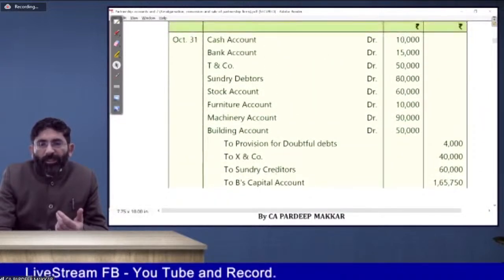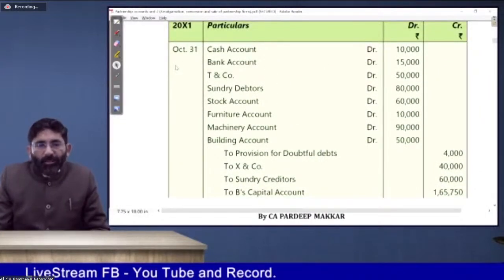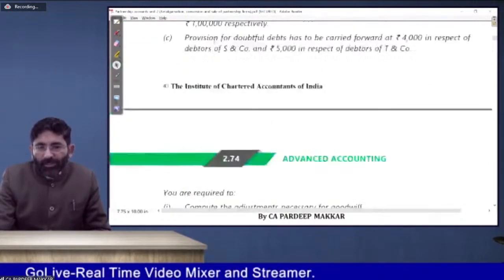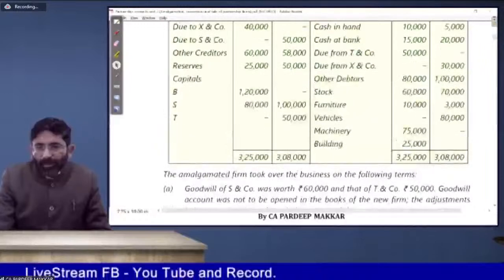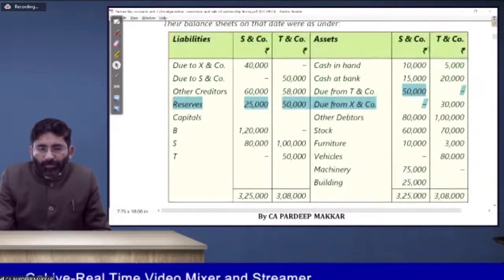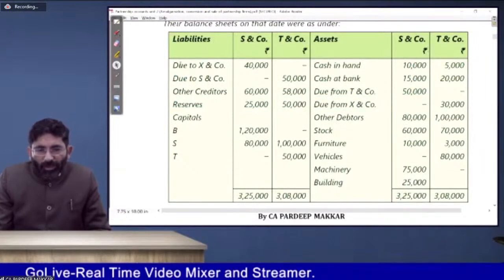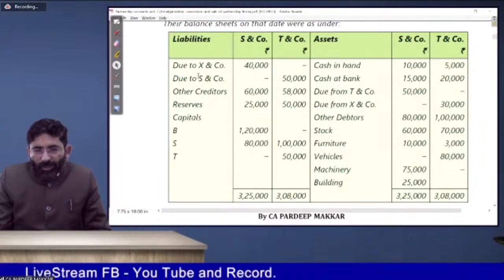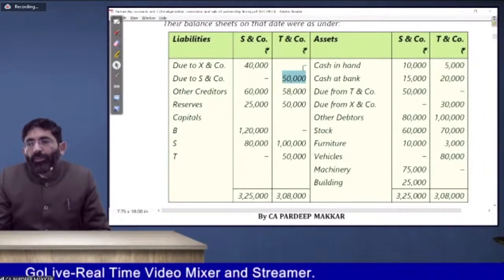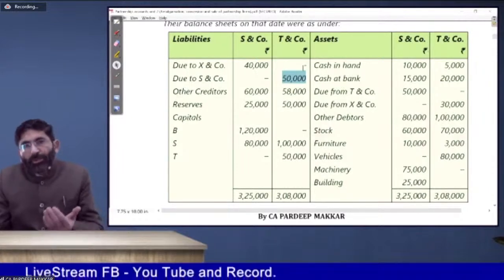Now in addition to that, he says T and company and S and company have an intercompany balance with you. That is given to you. So due from T and company is 50,000, and due to S and company is 50,000. So it's a contra entry. When you take over the assets of S and company, you will also take over this.